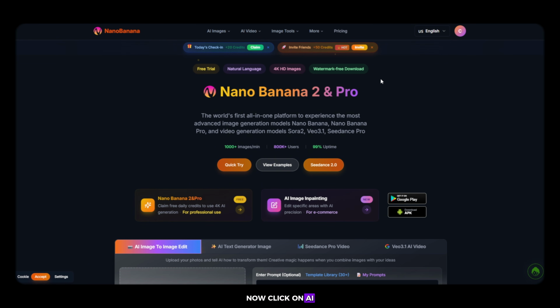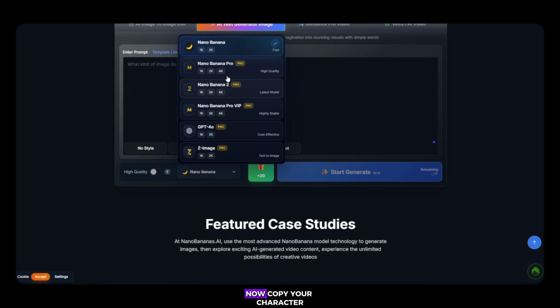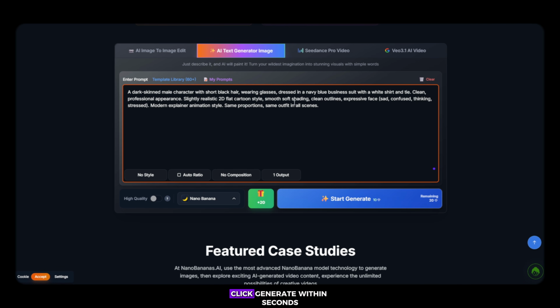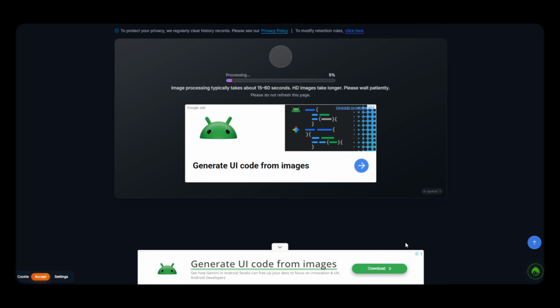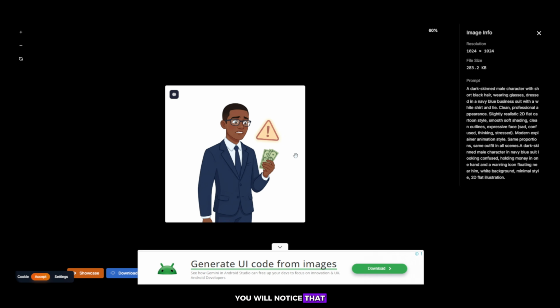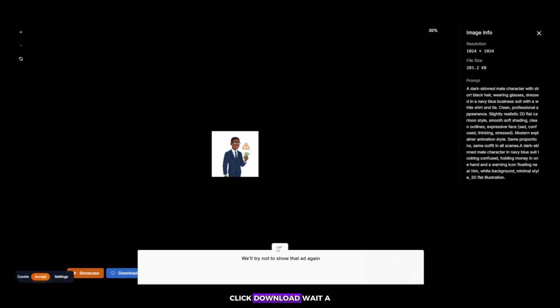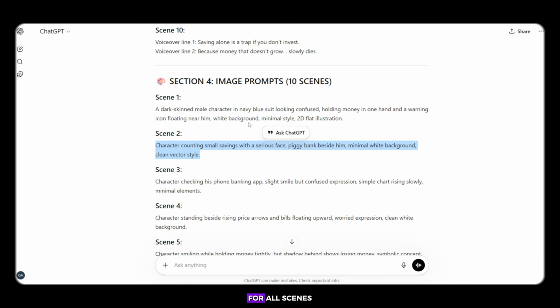Now click on AI Text to Image. Choose Nano Banana Model because it is free. Now copy your character prompt from ChatGPT, paste it here, then copy the scene prompt and paste it as well. Click Generate. Within seconds, your image will be ready. You will notice that the character is consistent and looks very professional. Click Download, wait a few seconds, and save the image. Repeat the same process for all scenes.